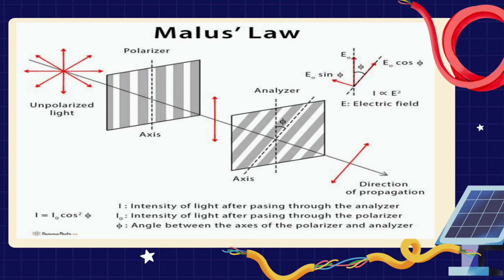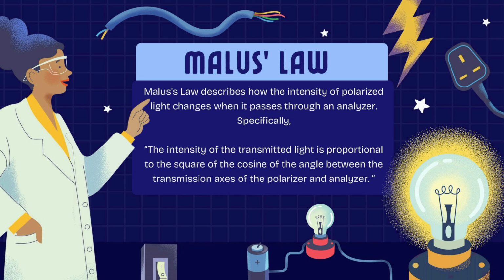Malus law. When light falls on a polarizer, the transmitted light gets polarized. The polarized light falls on another polaroid called analyzer, which transmits light depending on the orientation of its axis with the polarizer. The intensity of light transmitted through the analyzer is given by Malus law. This law describes how the intensity of light transmitted by the analyzer varies with the angle that its plane of transmission makes with that of the polarizer. The law can be stated in words as follows. The intensity of the transmitted light is proportional to the square of the cosine of the angle between the transmission axis of the polarizer and analyzer, that is theta.